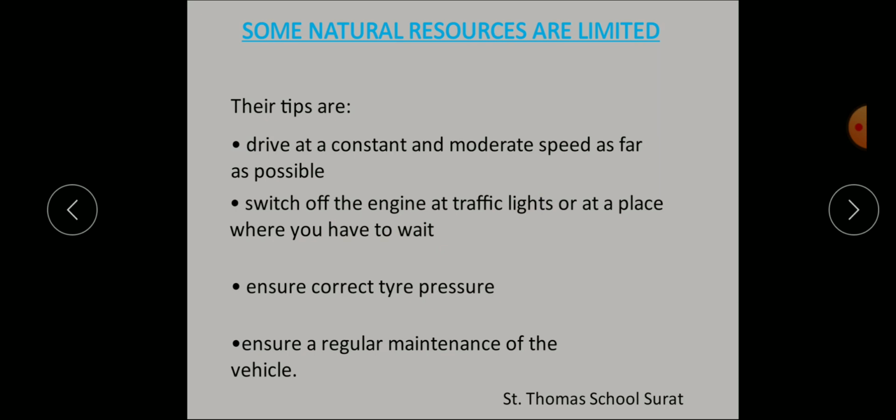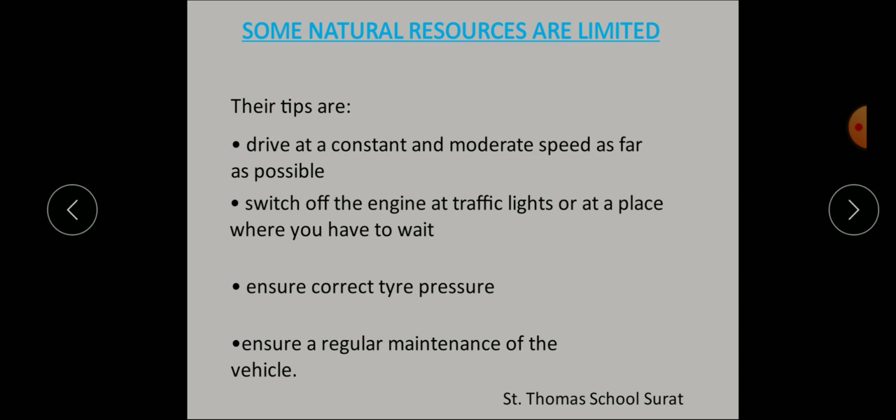If you are talking with someone or seeing something, keep your engine off and then do the work. Don't keep it on. Thirdly, it says ensure correct tire pressure. Check the pressure of your tires, that it is accurate or not.